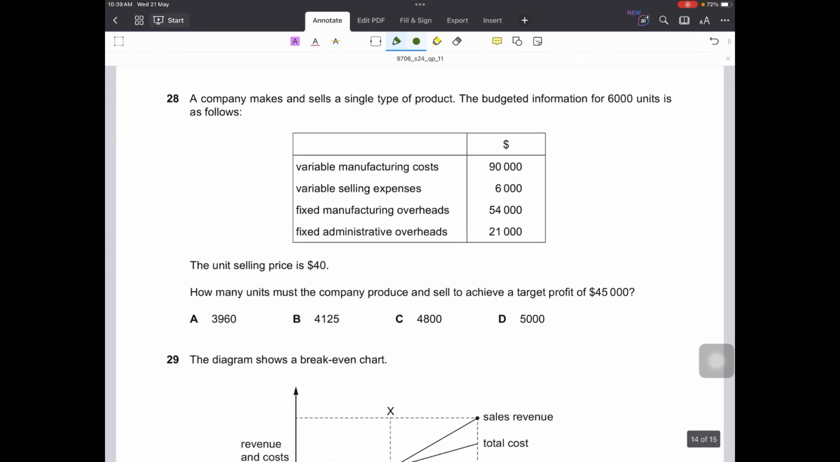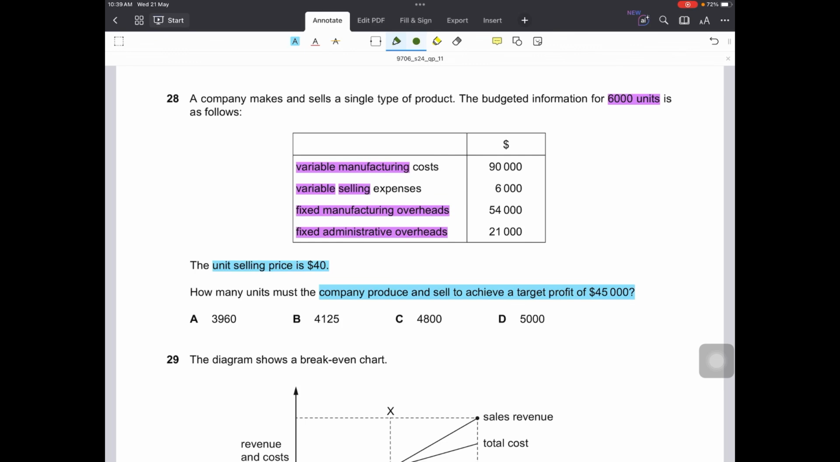Question number 28. Third last question. A company makes and sells a single type of product. The budgeted information for 6,000 units is as follows. We have variable manufacturing, we have variable selling expenses, and we also have fixed manufacturing overheads and fixed admin overheads. Before the question we are also told that the unit selling price is $40. How many units must the company produce and sell to achieve a target profit of 45,000?